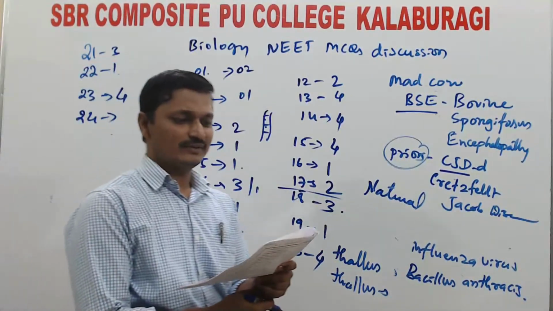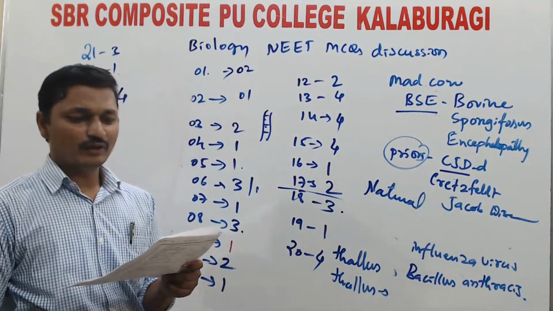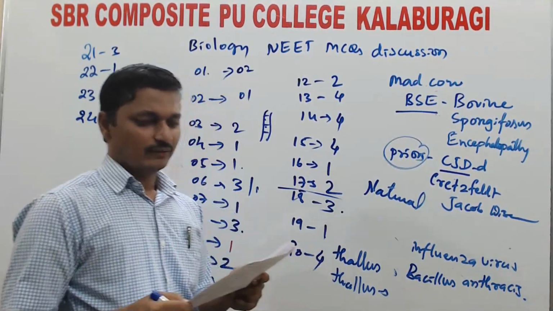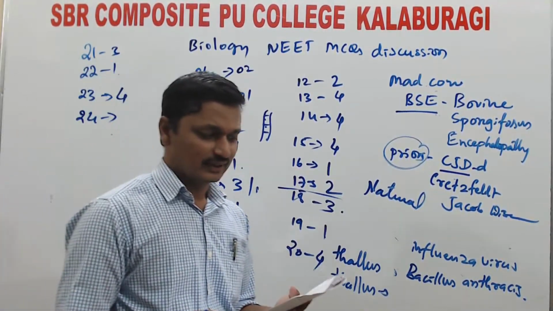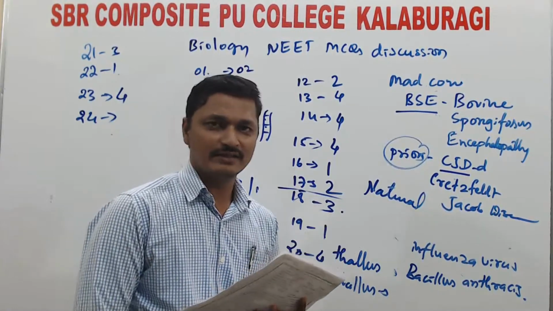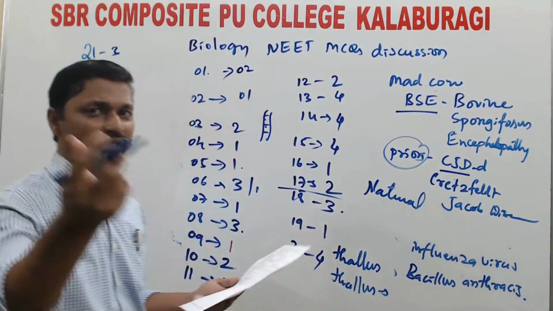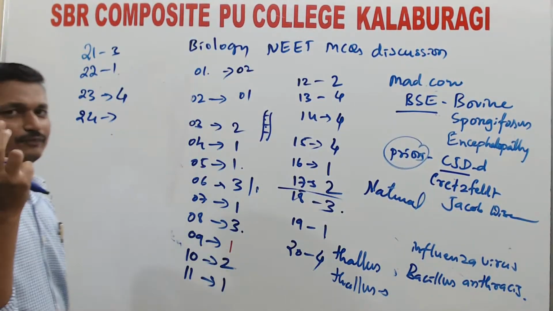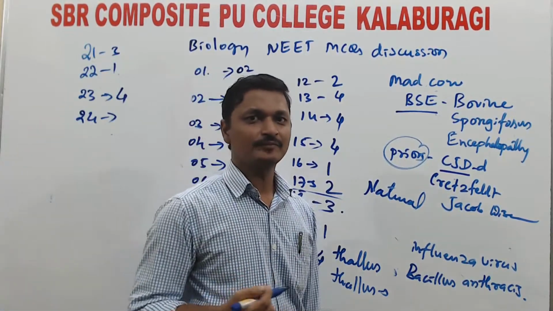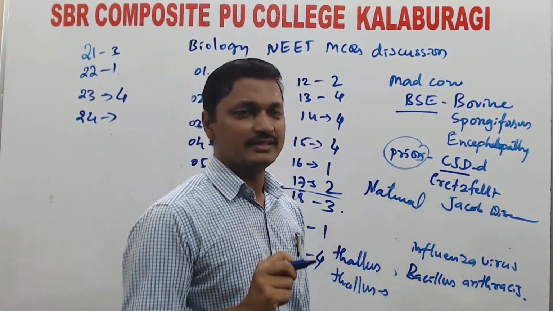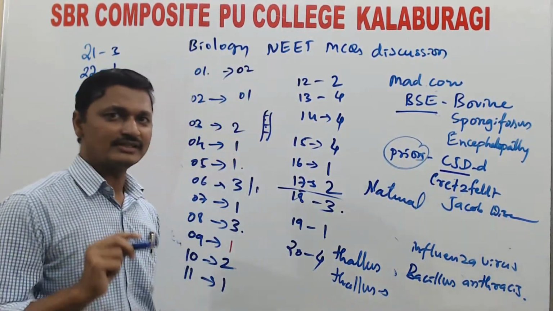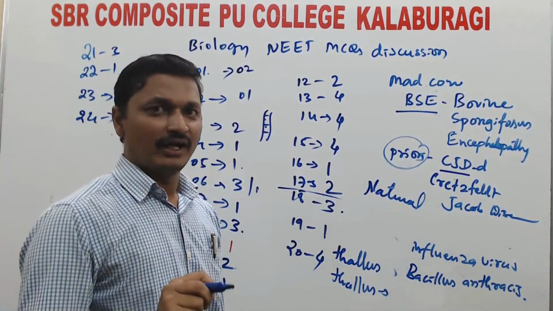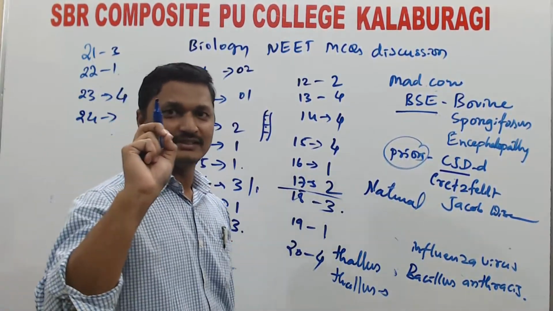Third option. Which of the following systems of classification involves usage of one or few morphological characters for grouping of organisms? Here I already discussed 3 different systems of classification. One is artificial, second is natural, third is phylogenetic. I explained about the artificial system.